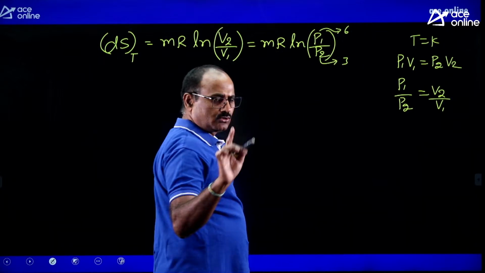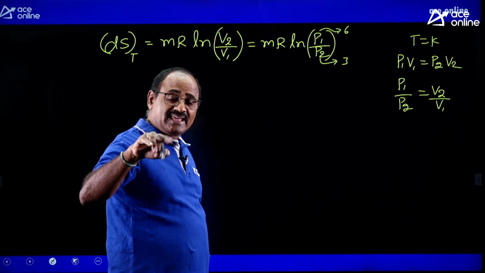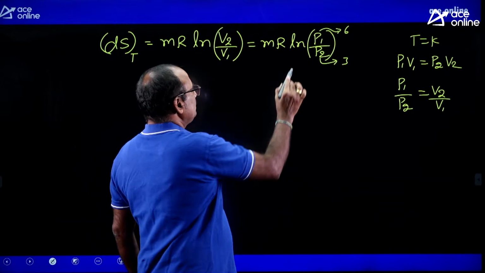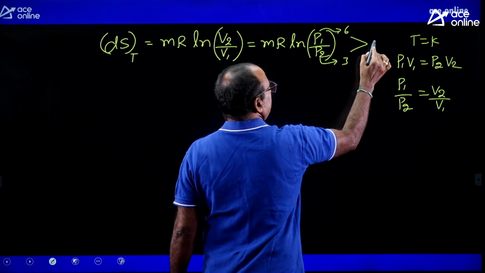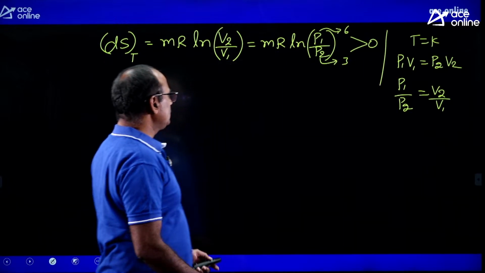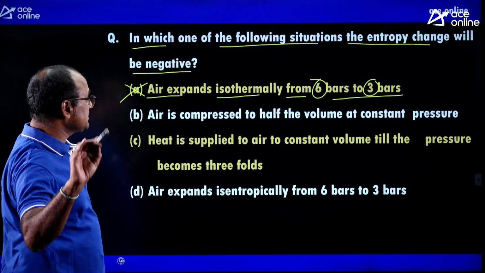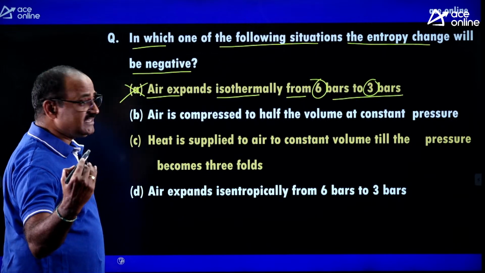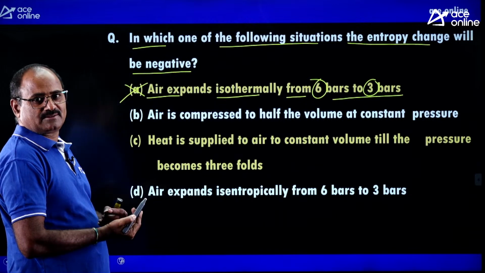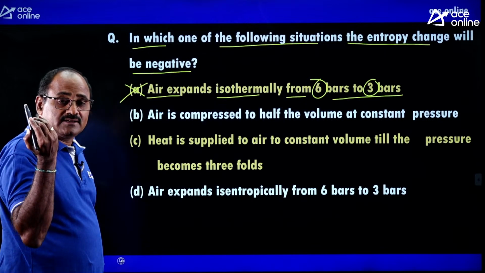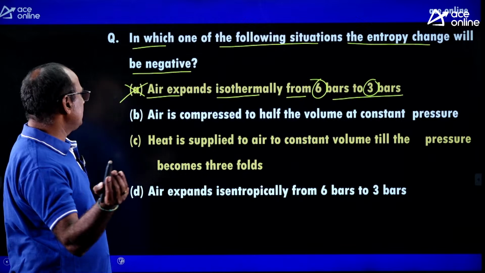6 by 3 equal to 2. Ln 2, Ln greater than 1 always positive. Therefore, it is greater than 0, means entropy is going to increase with the first situation. But you are asked to decide the entropy change should be negative situation. The situation should be decreasing the entropy of the system.